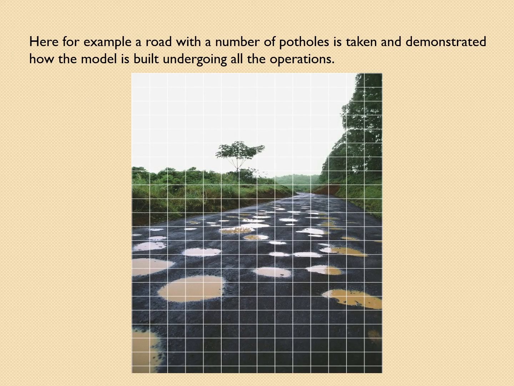Let us consider this example image. This road consists of n number of potholes, where there are many potholes of different sizes, different locations, different shapes, different colors. All these are extracted features. This small box is called a kernel, which is of 3 by 3 size. When we are applying convolution, each of these boxes is taken and then the features are extracted. For the pothole images, these features are extracted particularly for the purpose of finding the presence of potholes while giving the input image in the Django framework, which we are implementing in the final stage.